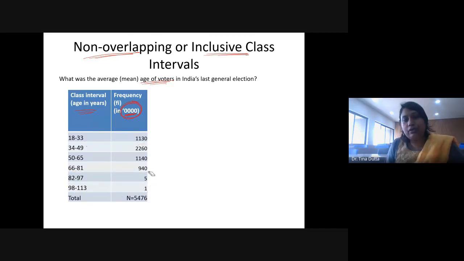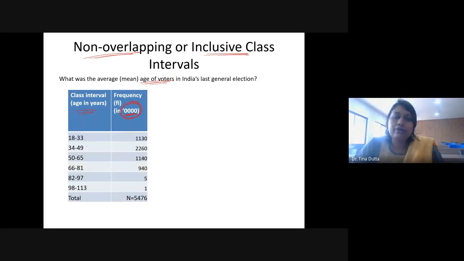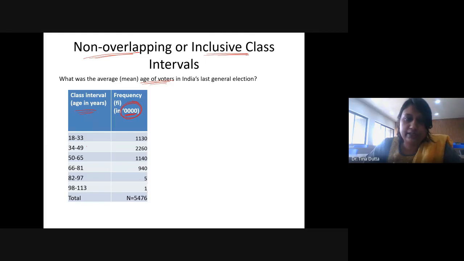So now you have a class interval and you have to calculate mean. So how should mean be calculated? It's the same thing. You have to calculate the class mid value, and then you have to multiply the class mid value with the frequency. So summation of xi fi you will calculate, and then you will divide that by the total number of frequencies or sum of frequencies, right? It's the same thing. But the general treatment given to non-overlapping class interval is you first convert that into overlapping class interval. I will tell you the reason.